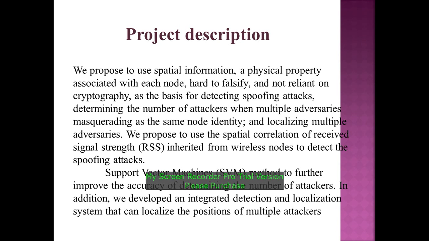In addition, we can develop an integrated detection and localization system that can localize the position of multiple attackers, and they make use of spatial information for each and every node as a physical property associated with each node. That is, we can find the falsification, not reliant on cryptography, and based on detecting spoofing attackers, the number of attackers can also be determined when multiple adversaries masquerade as the same node identity.